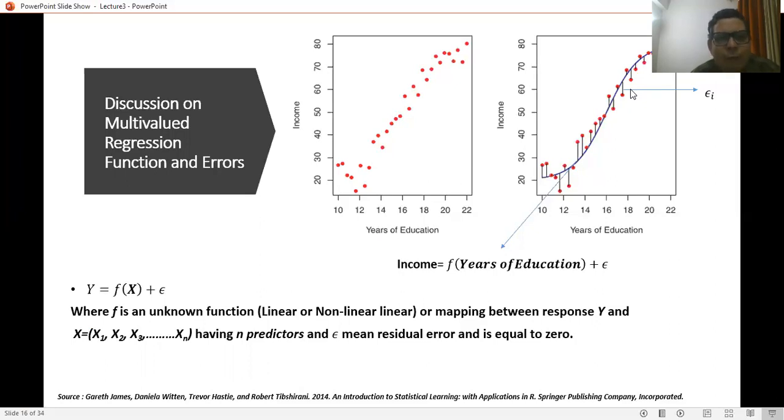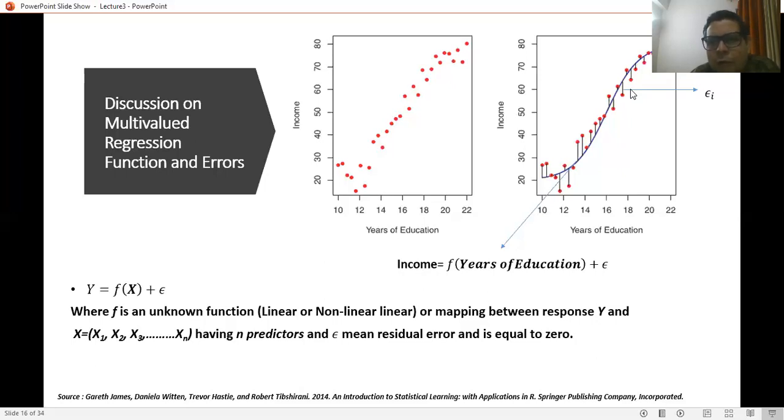Now when we talk about a perfect model, a linear or non-linear model which is well defined, or well suited to a particular real-life situation such as years of education and income, where we say that the model is perfectly okay, then we consider the mean residual error epsilon, and its value must be 0.